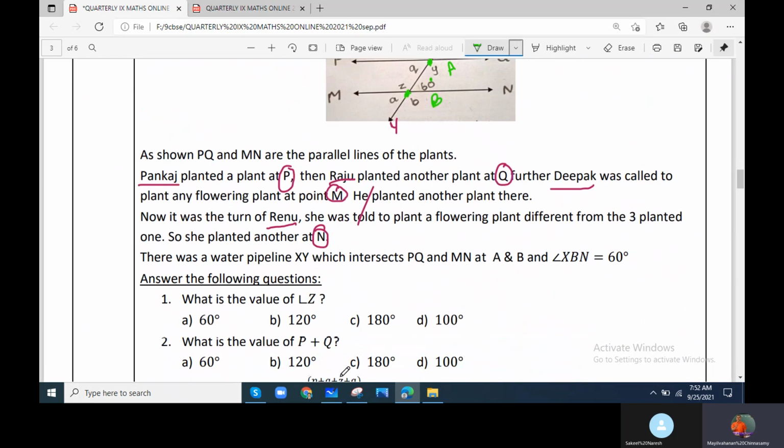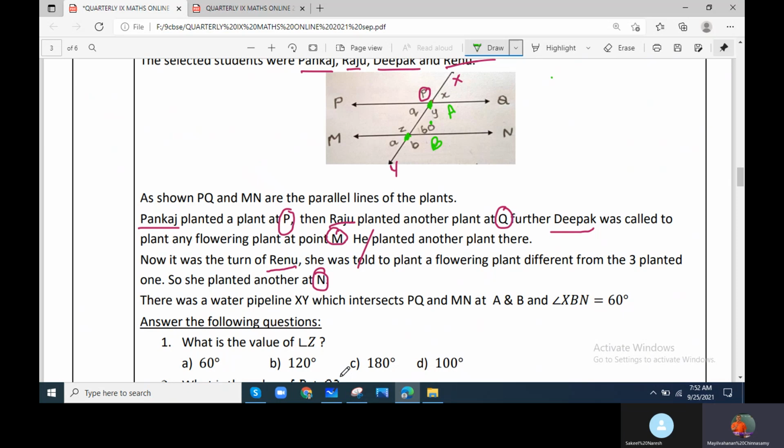Answer the following. So what is the value of angle Z? Where is angle Z? Yes, this is angle Z. If it is 60 degrees, this should be 120 degrees. How, sir? This is a linear pair, so angle Z plus 60 degrees equals 180 degrees.